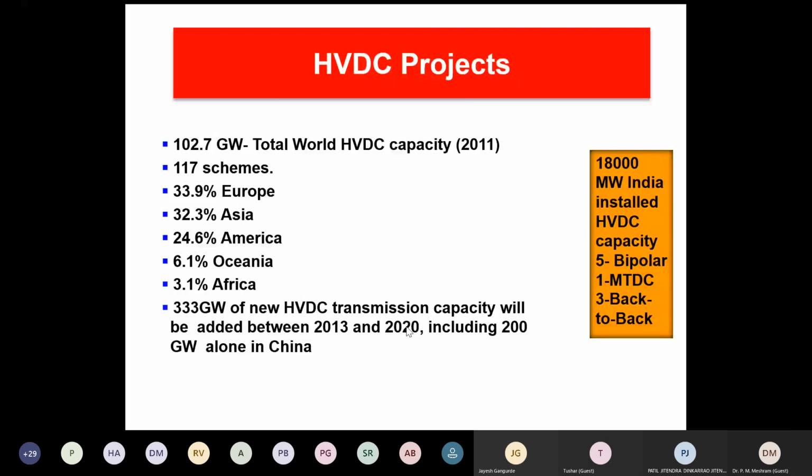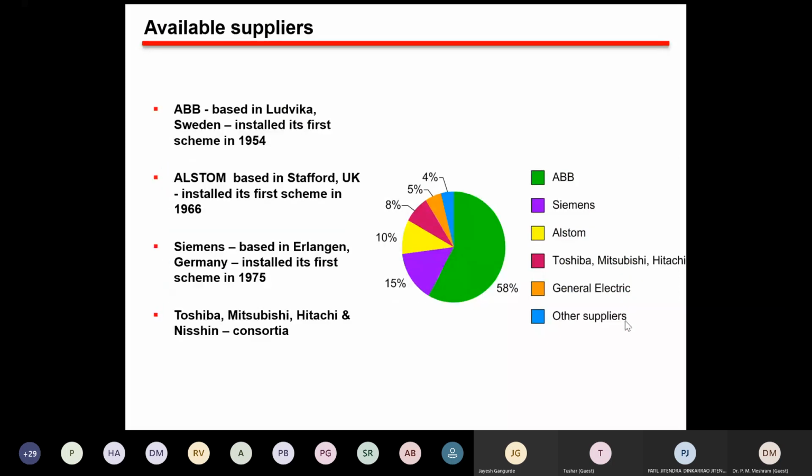What is the status of India? India has 18,000 megawatt of installed HVDC capacity: 5 bipolar, 1 multi-terminal, 3 back-to-back. Which are the companies? ABB has 58% share, Siemens 15, Alstom 10, Toshiba 8%, General Electric 5, other suppliers 4.